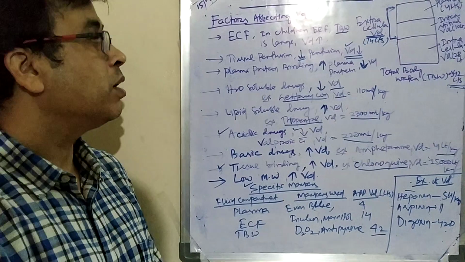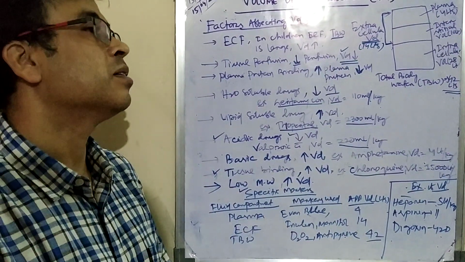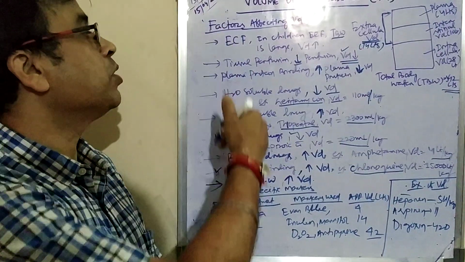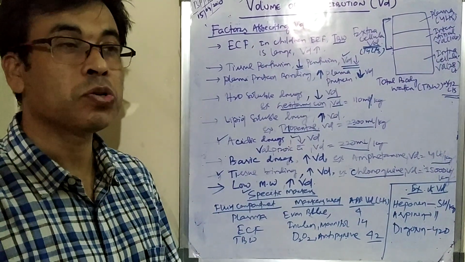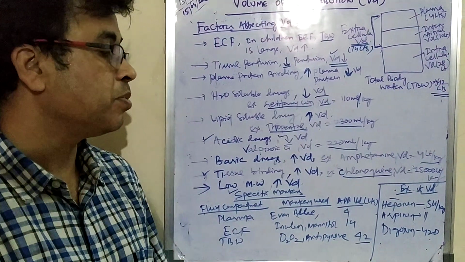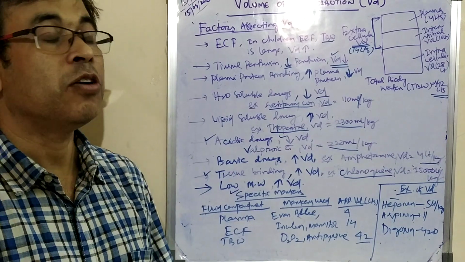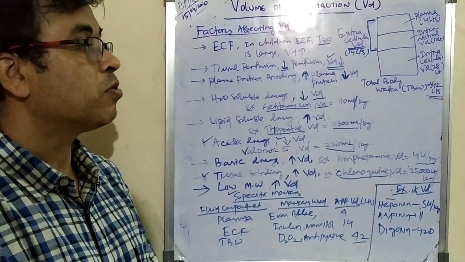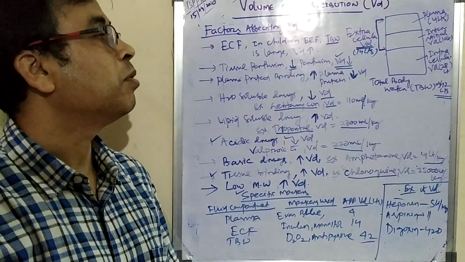Now I have already discussed the application, classification, definition, and then the factors affecting volume of distribution, with the markers that can be used to calculate it, and examples of volume of distribution. Also a very important parameter is the total body water, which I have also discussed. So these are about the volume of distribution.